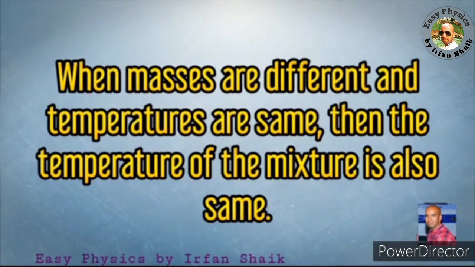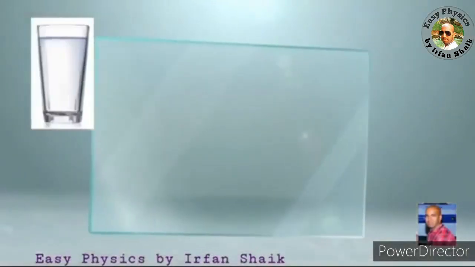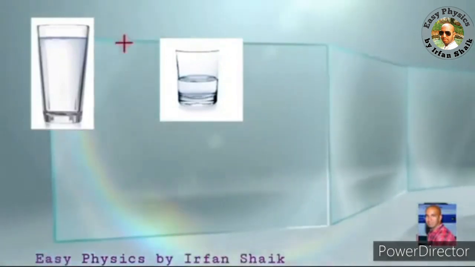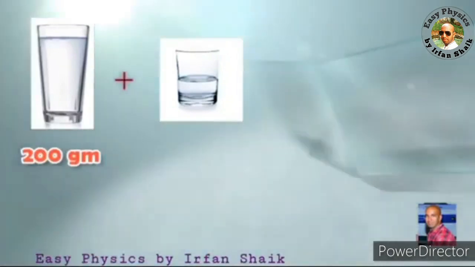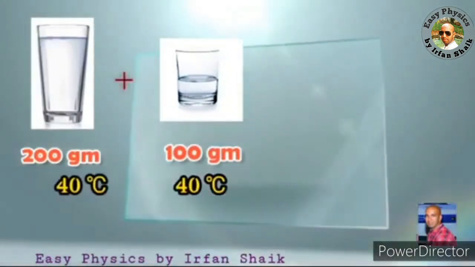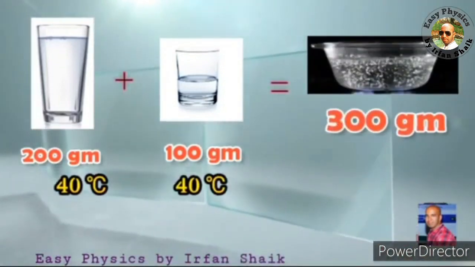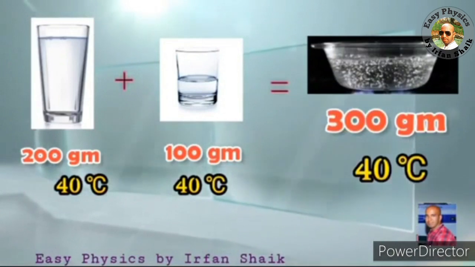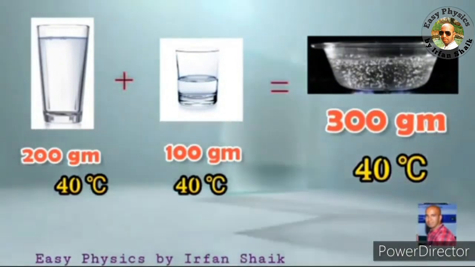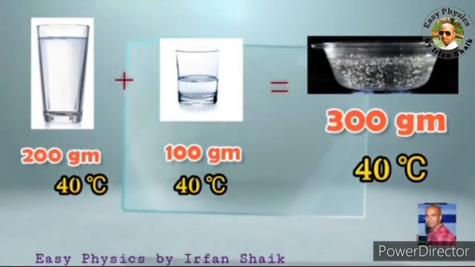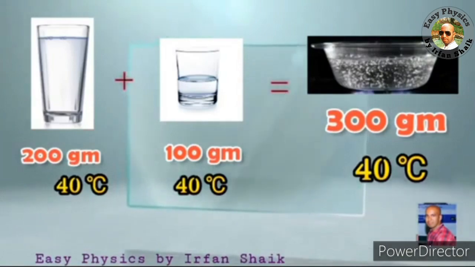Let us take another example to understand this. Here we have water with two different masses, that is 200 grams and 100 grams. But the temperatures are the same, that is 40 degrees centigrade. When we mix these two, the mass becomes 300 grams and the temperature has no change, it remains the same.